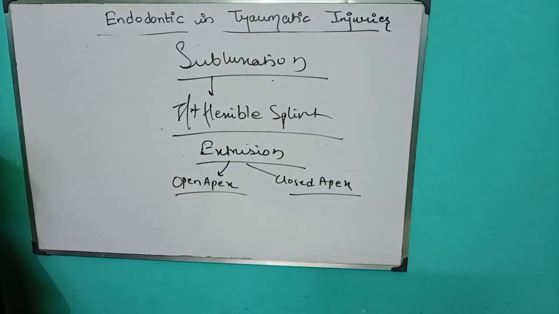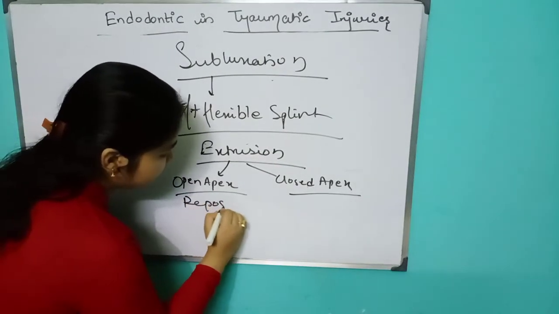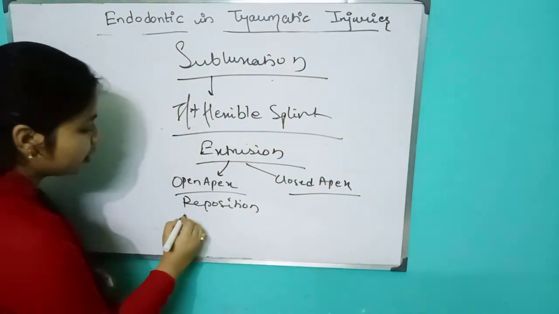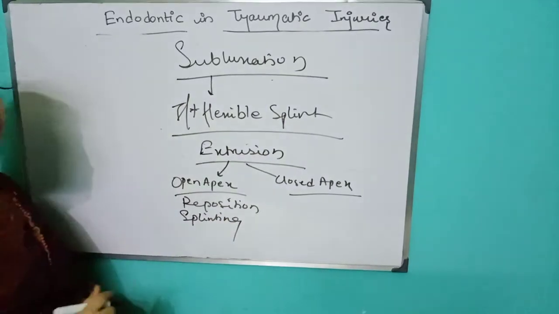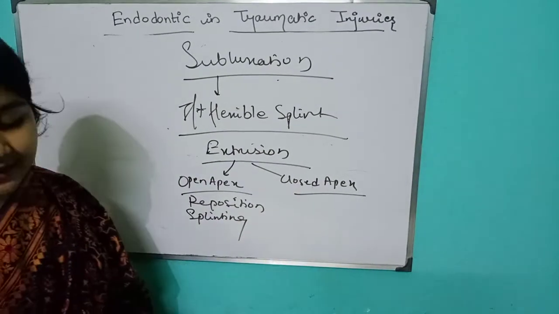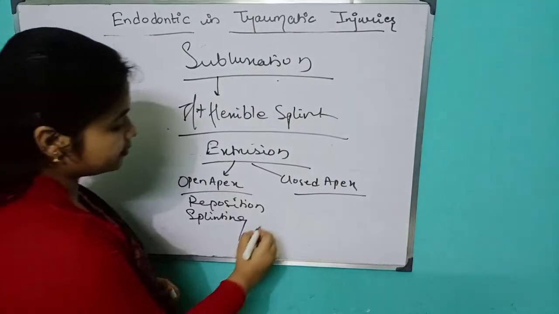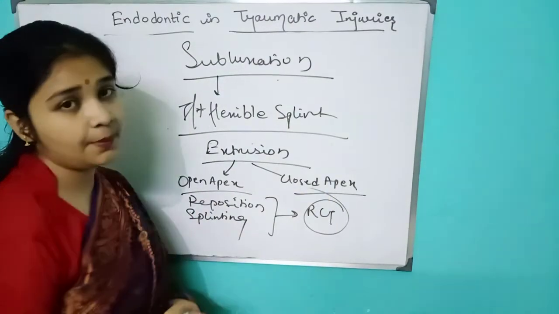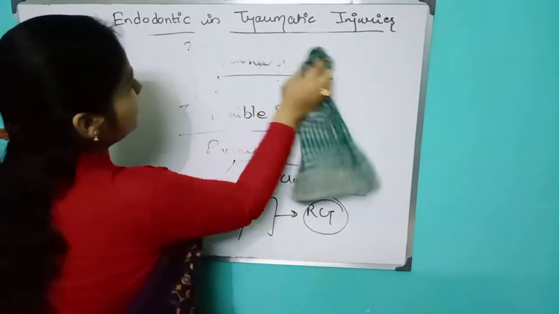Reposition and flexible splint. What we do is reposition; we put it back and do splinting if it is an open apex. But if it is closed, then we do the same, reposition, but we also do RCT.